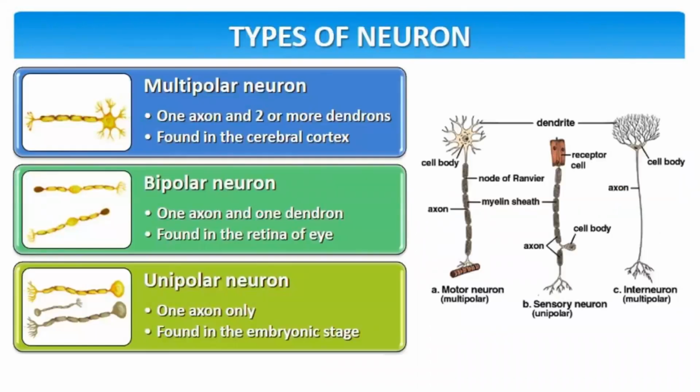There are three types of neurons: multipolar neurons, bipolar neurons, and unipolar neurons. A multipolar neuron has one axon and two or more dendrons. They are found in the cerebral cortex. Then comes the bipolar neuron, which has one axon and one dendron, usually found in the retina of the eye. A unipolar neuron has one axon only, and these are found in the embryonic stage.